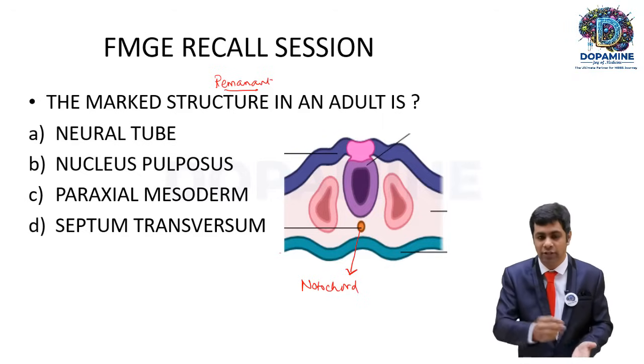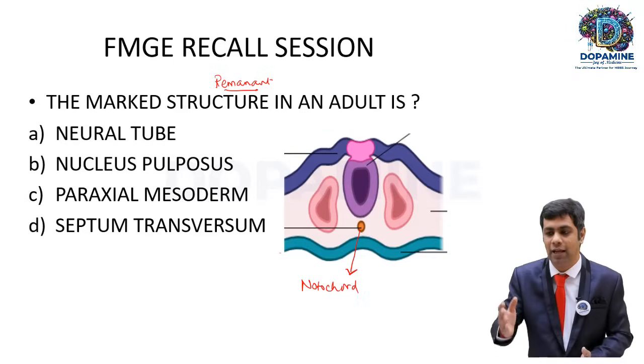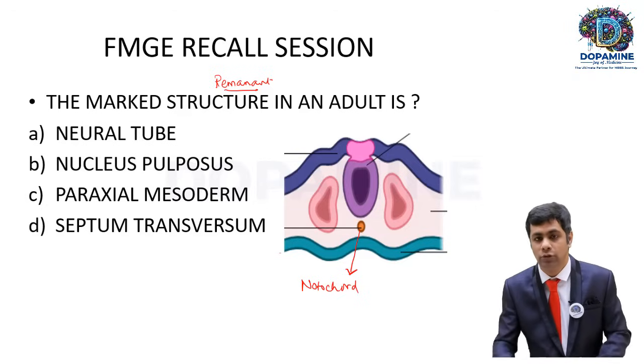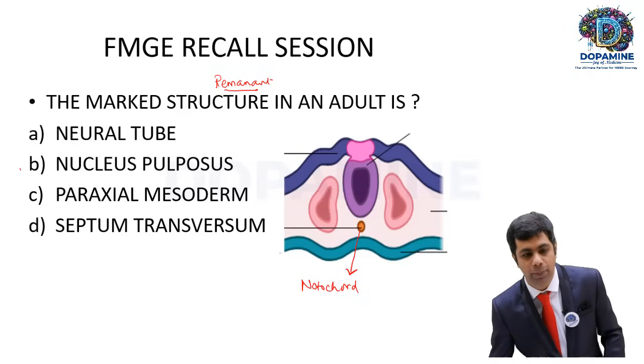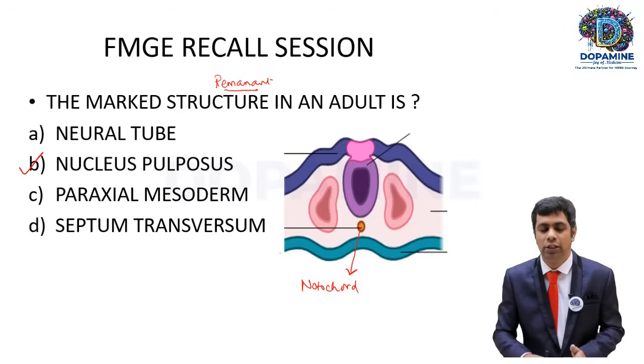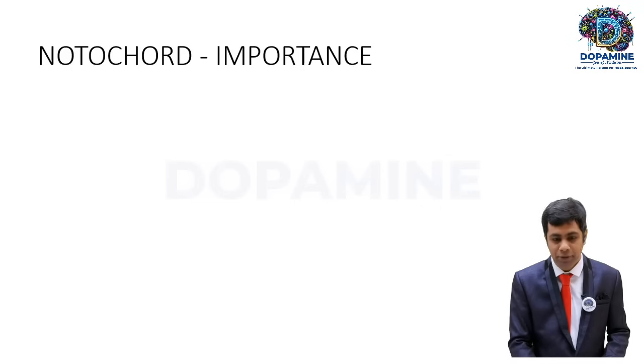The question is, what is the structure which forms in adult life, which means after fetal life, as a remnant of the notochord? The answer will be the nucleus pulposus. Many of you have written this correctly in the group which we have discussed. Nucleus pulposus will be the answer. It is present in the intervertebral disc.